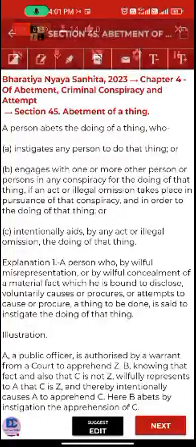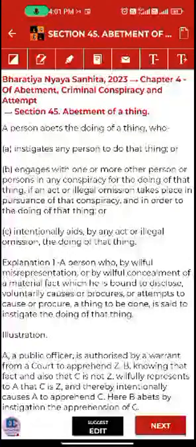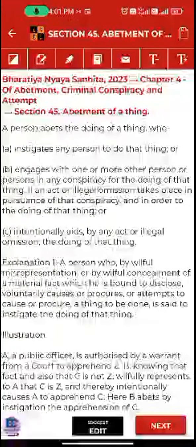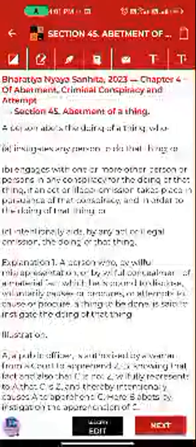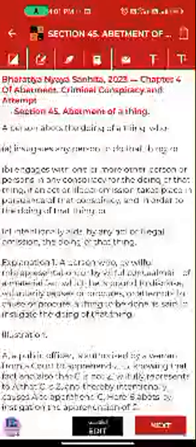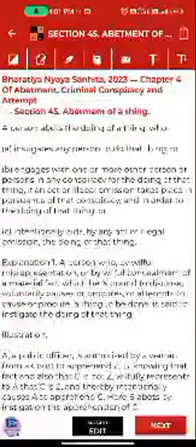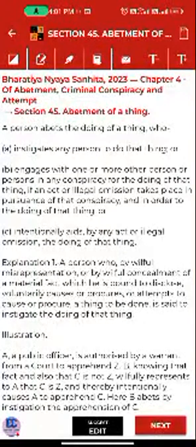There is explanation number one. A person who, by willful misrepresentation or by willful concealment of a material fact which he is bound to disclose, voluntarily causes or procures a thing to be done, is said to instigate the doing of that thing.